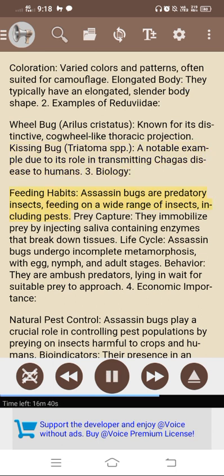3. Biology. Feeding habits. Assassin bugs are predatory insects, feeding on a wide range of insects, including pests. Prey capture. They immobilize prey by injecting saliva containing enzymes that break down tissues. Life cycle. Assassin bugs undergo incomplete metamorphosis, with egg, nymph, and adult stages. Behavior. They are ambush predators, lying in wait for suitable prey to approach.